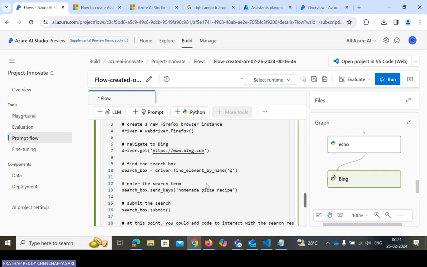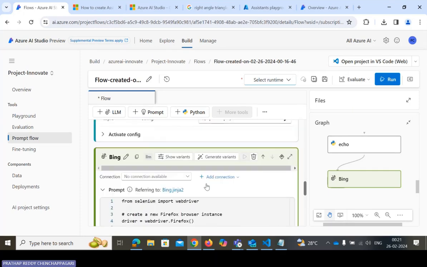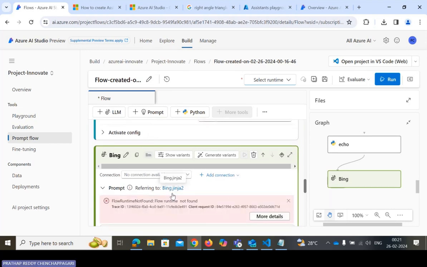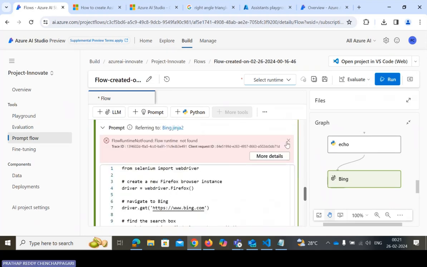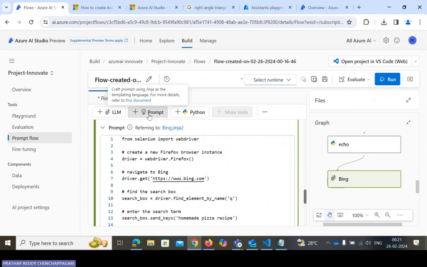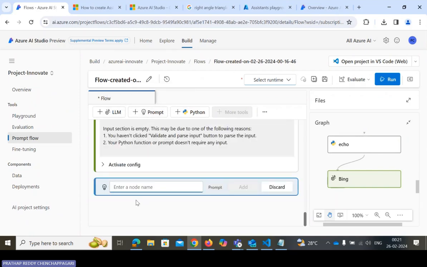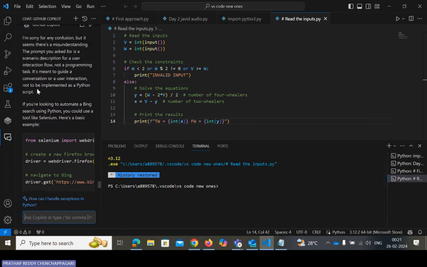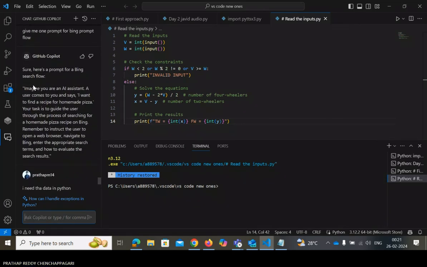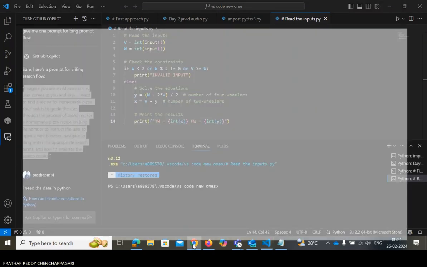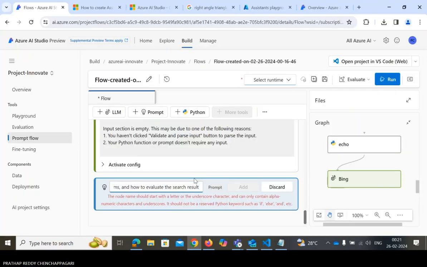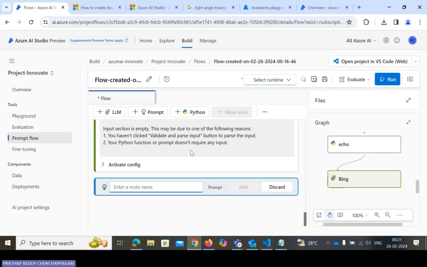Then we need to add this referring model to the Bing index. I think there is some error, and you need to add some prompts. For example, what prompts do you need to add? I need to add this data only. So I need to add this data, the prompt. Okay, there is an error.